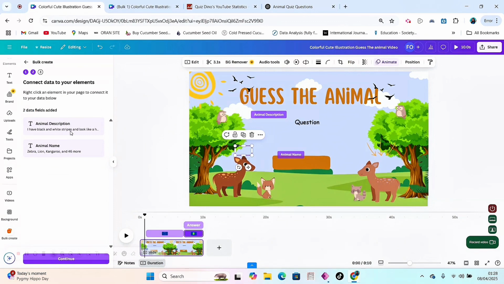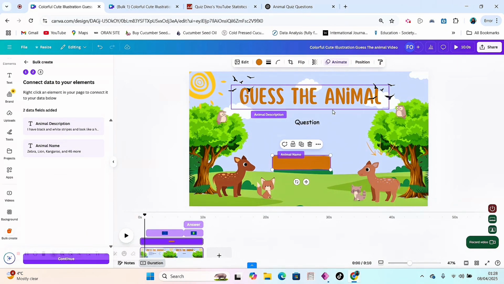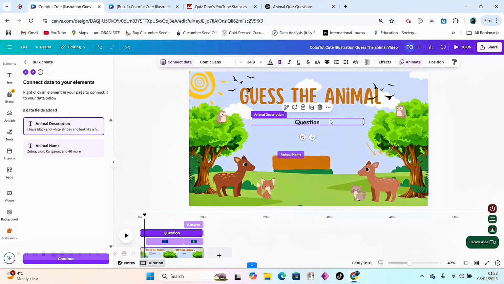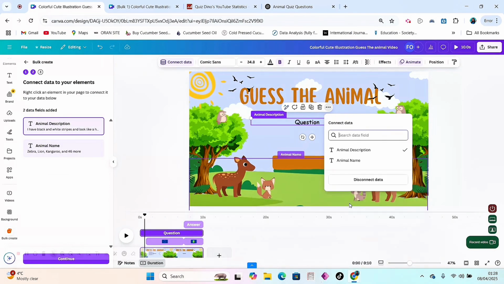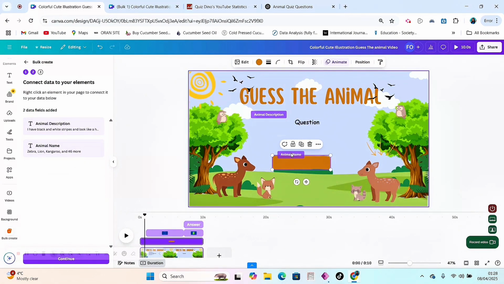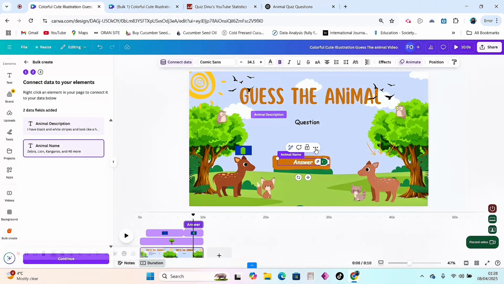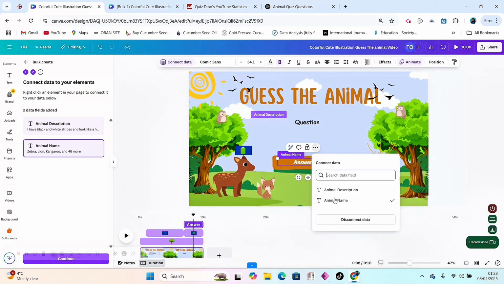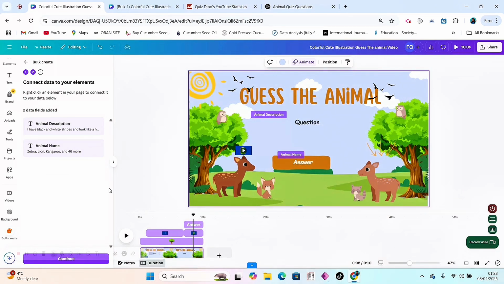Okay, and then what we want to do now is to link each question and answer with our data. So I'll select the question text, and then click on the three dots here. You will see connect data. Click on connect data and select animal description so as to connect that text box with our question, and then click on the second text box for the answer. Click on the three dot line and select connect data as well. Okay, connect data, and I'm connecting this to the animal name. Okay, so our template is ready now and we are ready to generate all of the 50 questions.